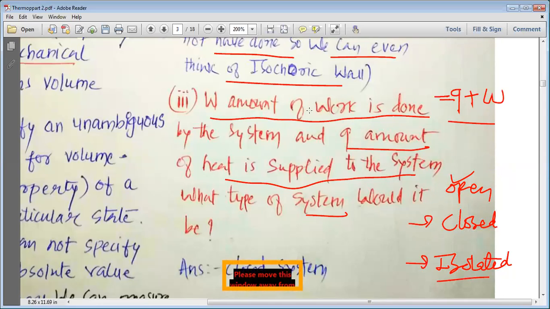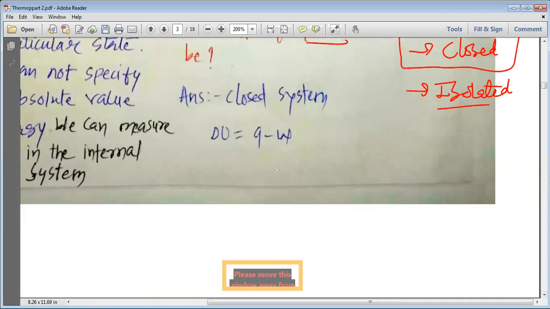Here you can see that W amount of work is done and Q amount of heat is supplied. That means energy has been supplied, the wall is not adiabatic, and this is how, my dear students, we can say that there is no exchange of matter, but there is an exchange of energy, and the system is a closed system, and that is why delta U is equal to Q minus W.